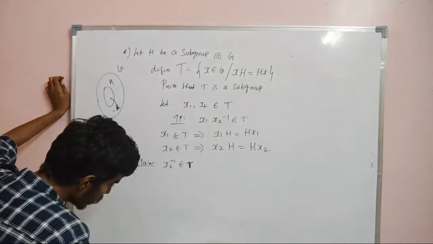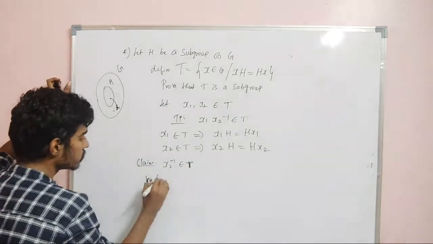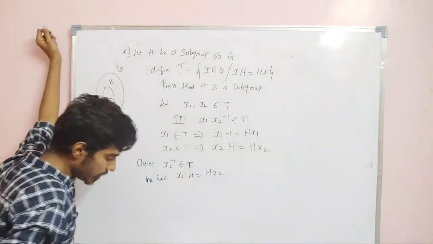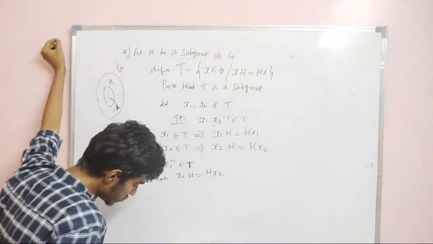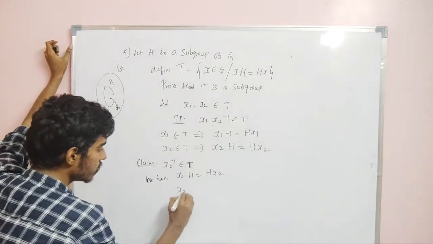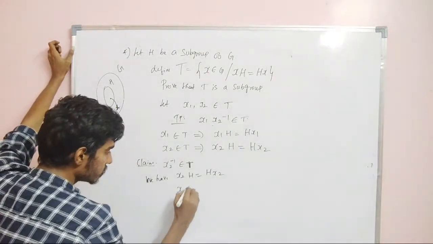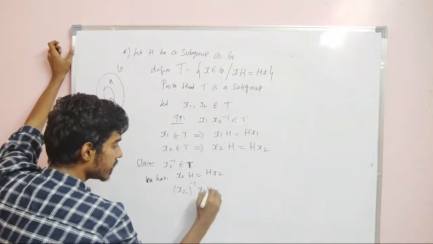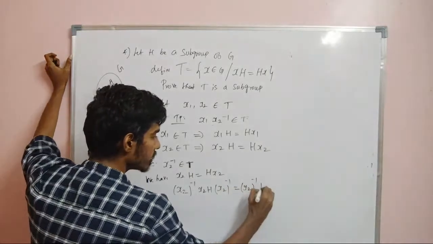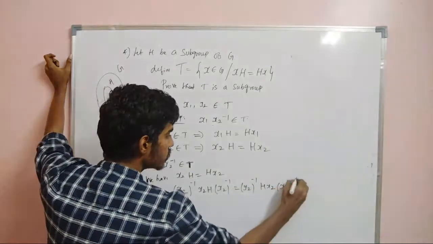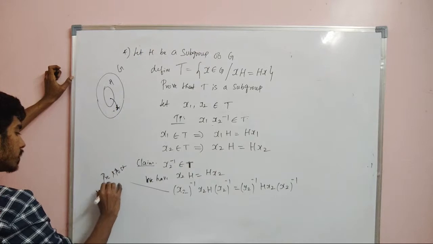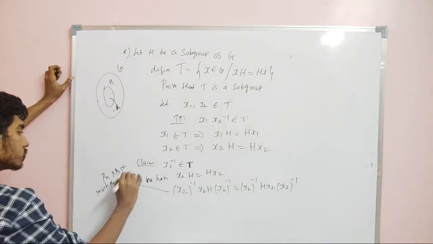Now we have x2H equals Hx2. What I am going to do is pre and post multiply by x2 inverse on both sides.